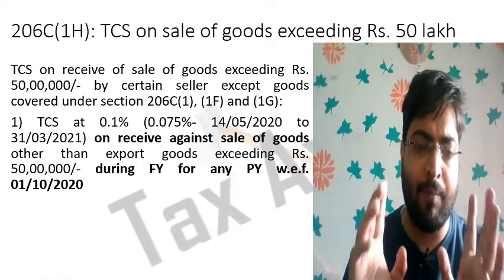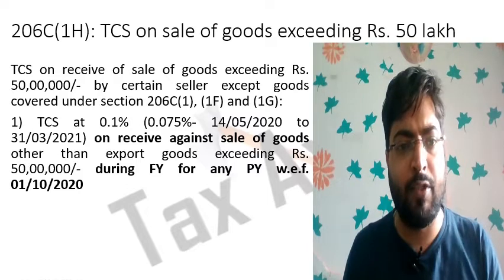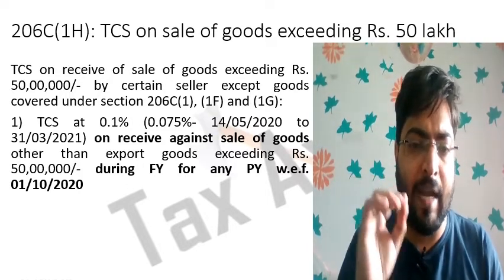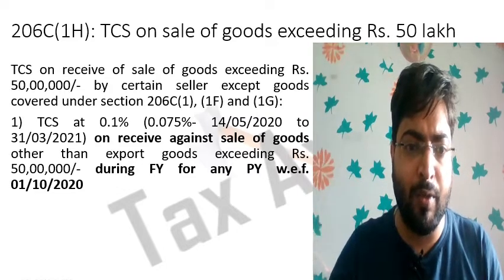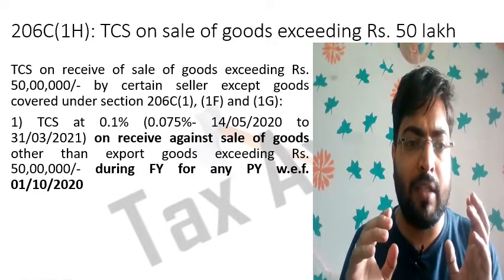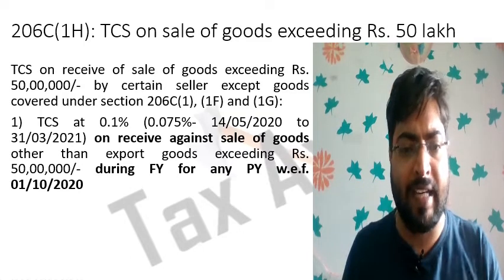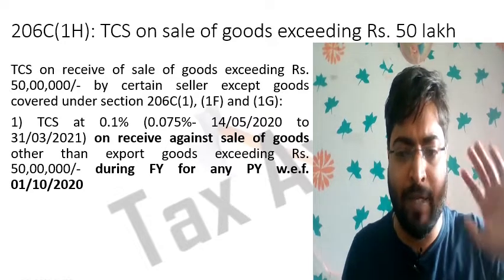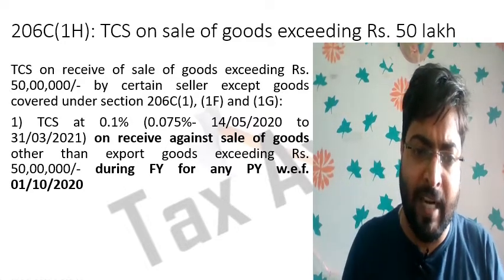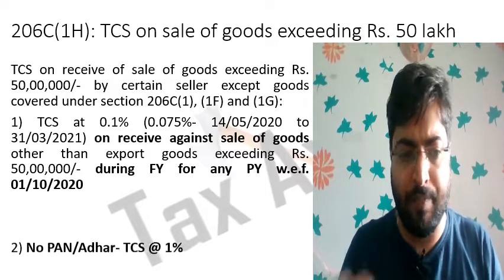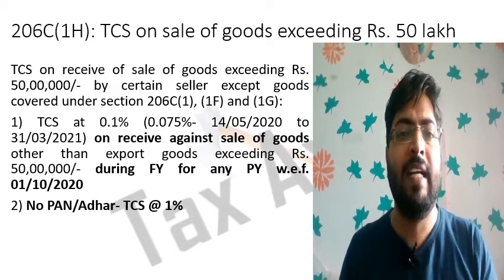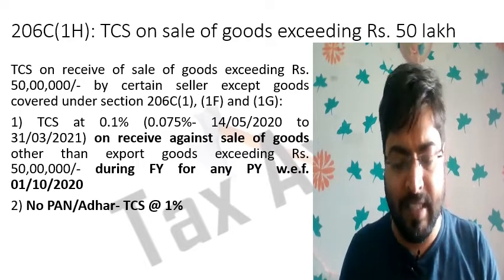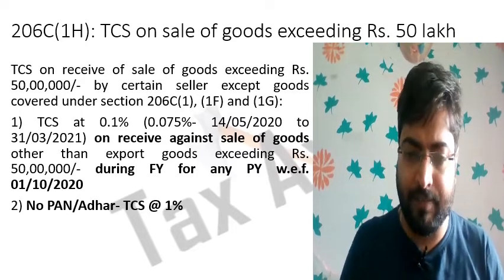As I have told you earlier, section 206C(1H) was inserted in the Finance Act 2020 and this section is applicable from the 1st October 2020. However, for the calculation purpose of the turnover of rupees 50 lakh, the calculation of turnover starts from 1st April 2020, but the TCS will be collected from the 1st October 2020. And if there is no PAN and no Aadhaar, then the TCS rate is 1% instead of 0.1%.